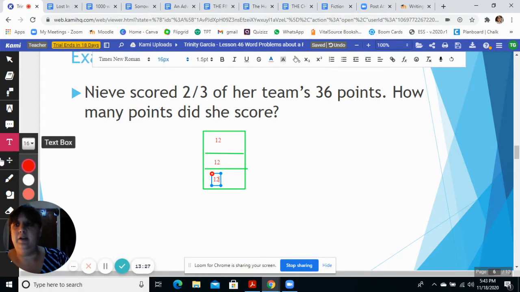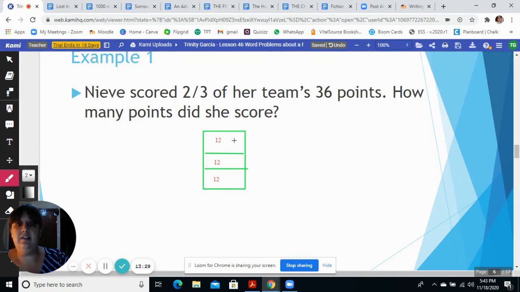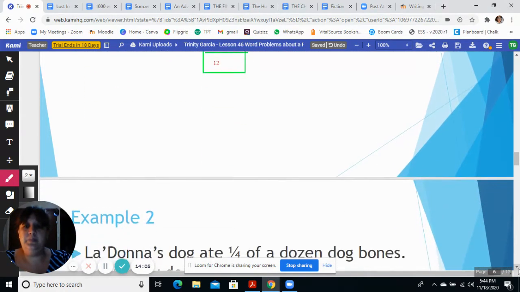There we go. Okay, and then we're going to mark that 2/3 of them she scored. So she scored this one and this one, okay? And we can easily see then how many points did she score? She scored 24 points, all right? And there was 12 points that she did not score. You should write the word points, but I'm just going to leave it there with a P. All right, 24 points. All right, let's go on to example 2.